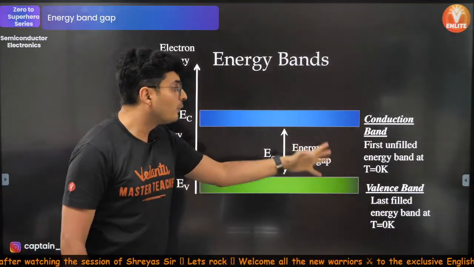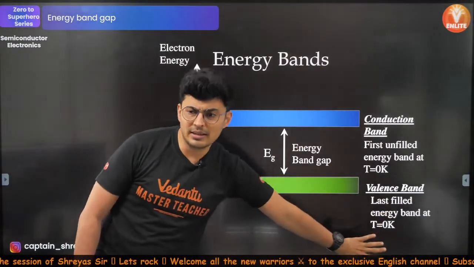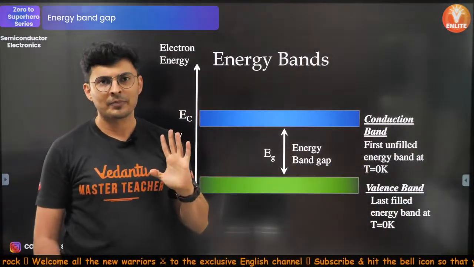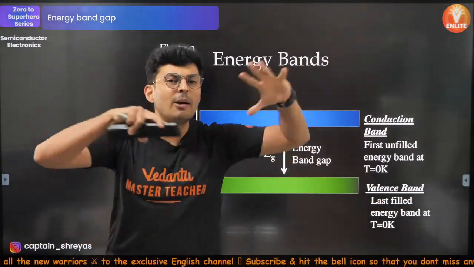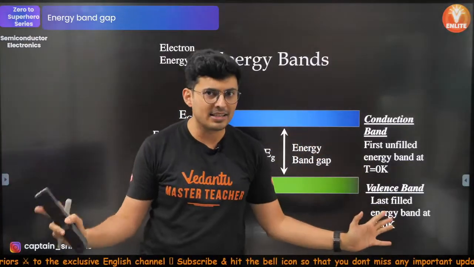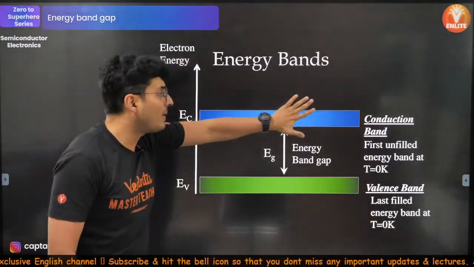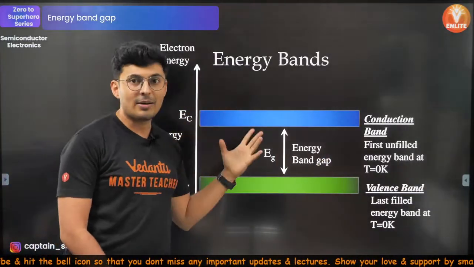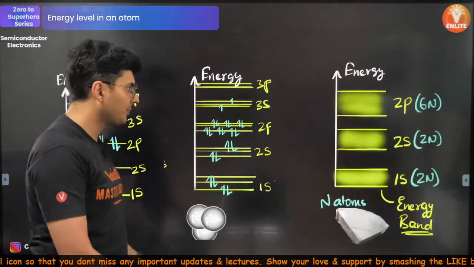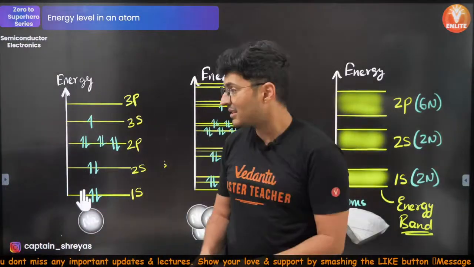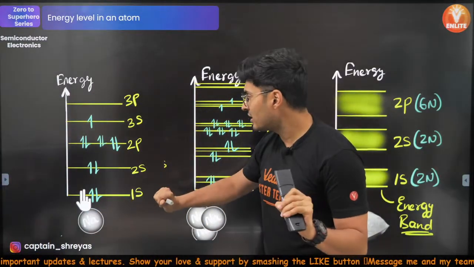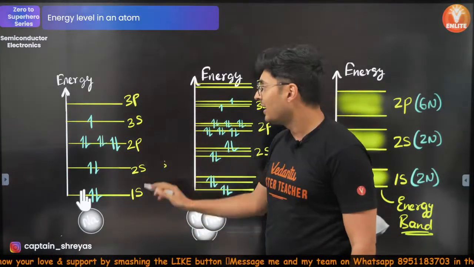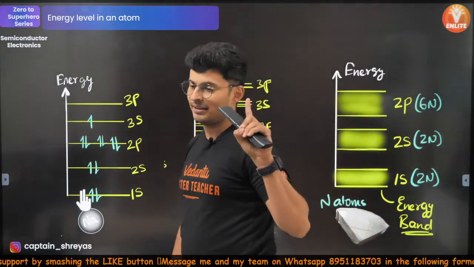Now, the band which is completely filled is called the valence band. The valency is complete, it's happy. But all those bands which are not full, which are half empty, half full, or empty, are called the conduction bands. Like in this case, 1s is full, 2s is full, 2p is full, 3s is not full. So 2p becomes your valence band and 3s becomes your conduction band.